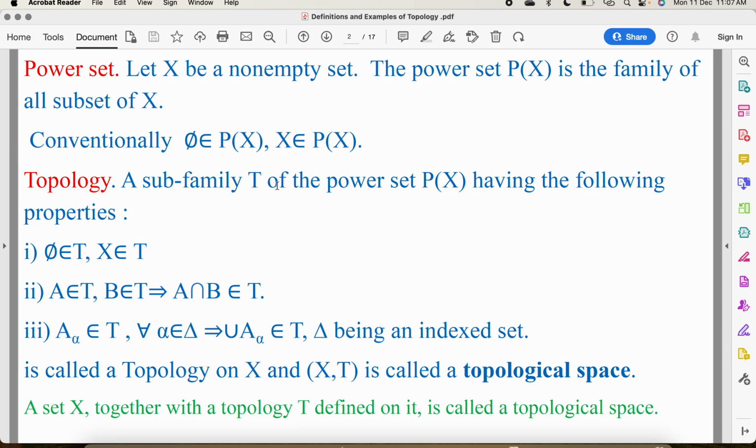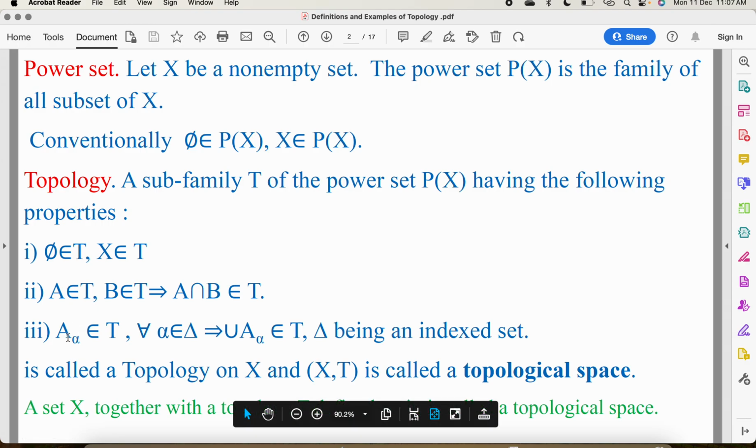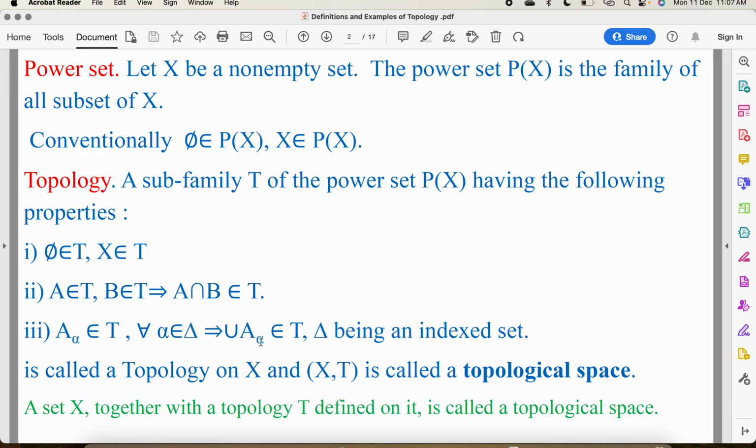So, subfamily T of the power set P(X) is called a topology on X if empty set belongs to T and X belongs to T. If A and B are any two sets of T, then A intersection B also belongs to T. If A alpha belongs to T, where alpha belongs to some indexing set delta, then union of A alpha also belongs to T. Means arbitrary union of sets in T is also in T.